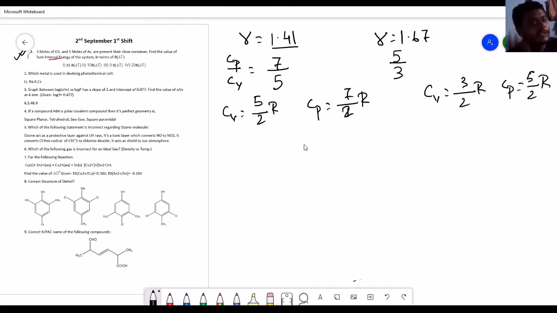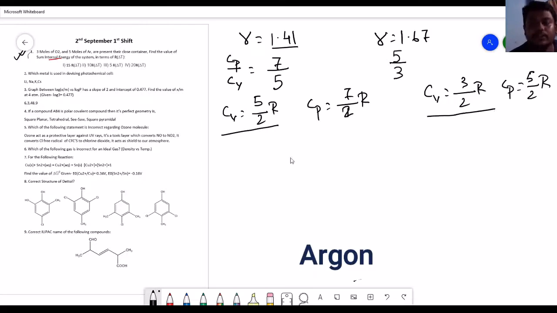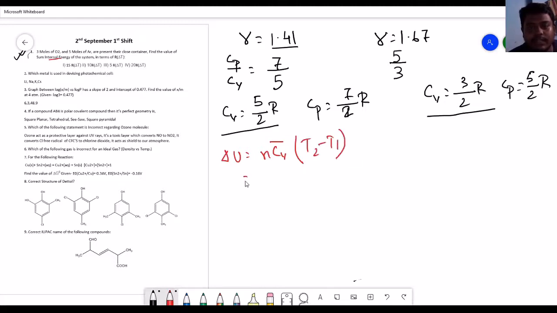Okay, so when you have this format of these two things, then you can easily understand that Cv for the oxygen is 5 by 2 R and for the helium it should be 3 by 2 R. Now we have the equation which looks like delta U equal to n Cv bar, okay, Cv bar for the per mole, T2 minus T1. So for the oxygen it will become, n for the oxygen is 3 as in the question, Cv represents 5 by 2 R and this is delta T. So it will become 15 by 2 R delta T. Okay, the delta U becomes 15 by 2 R delta T for oxygen.